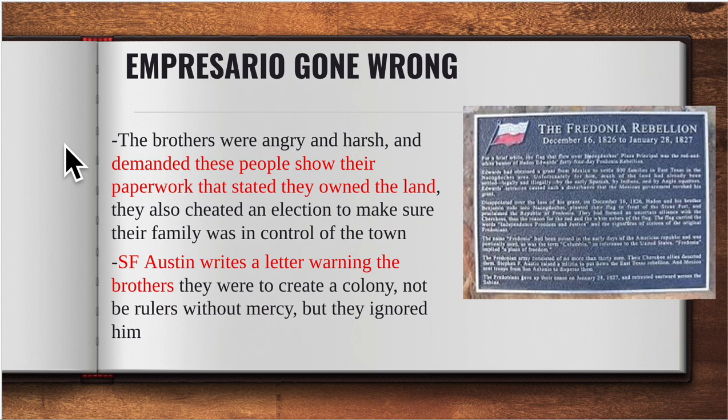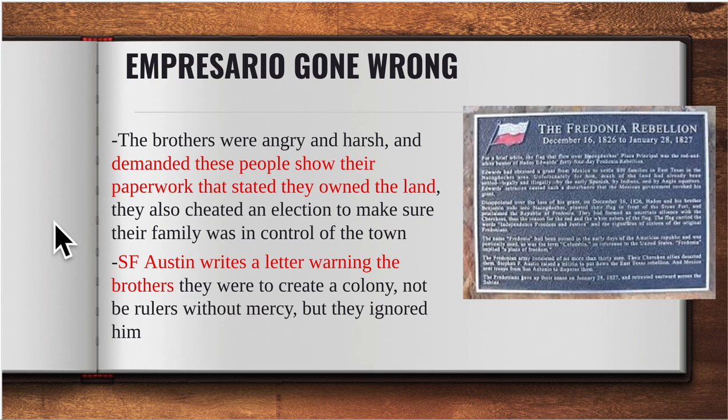And when they show up in this area outside of Nacogdoches, they demand paperwork. They go up to all of these Mexican citizens and these Anglos and the Cherokees sitting there saying, hey, where is your paperwork for you to be here? We have paperwork from the Mexican government. Where is yours? And so they start kicking people off the land.